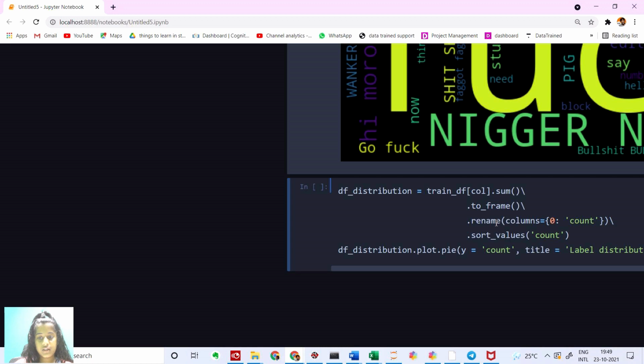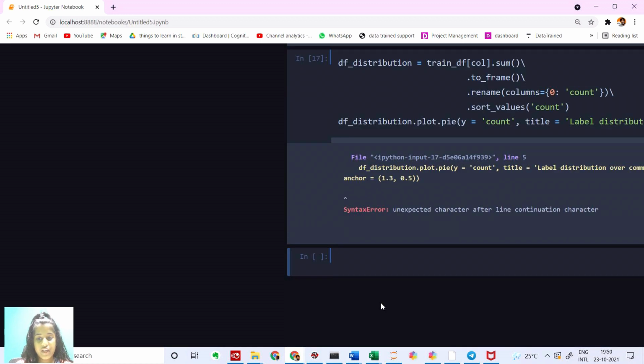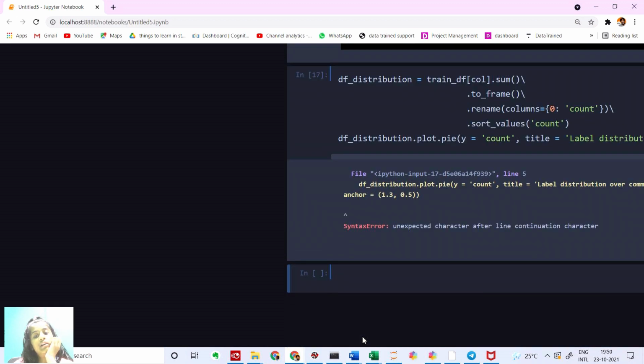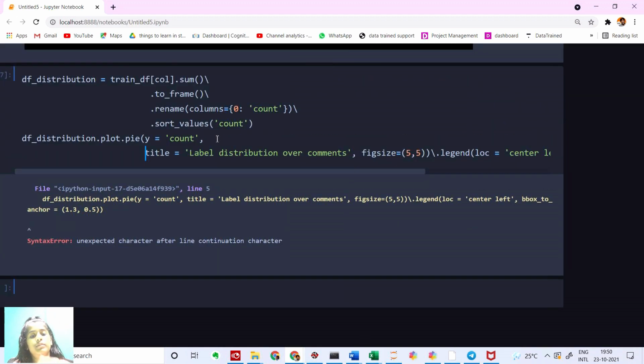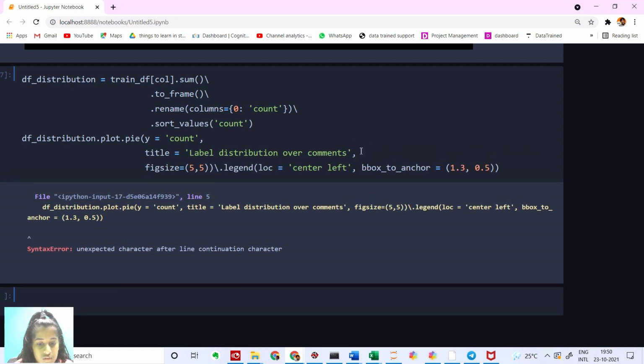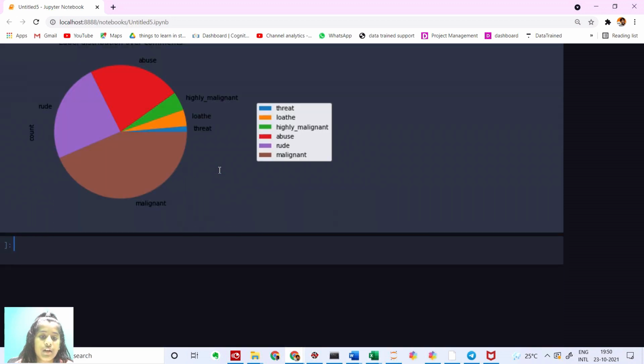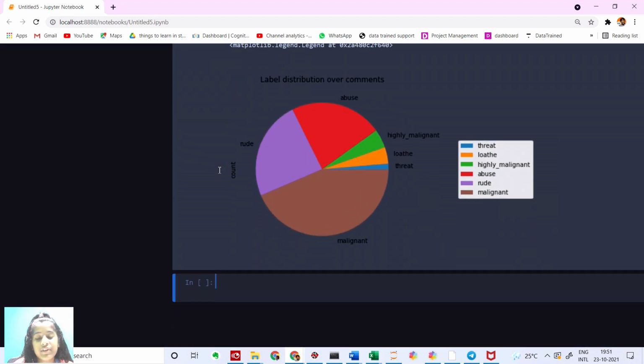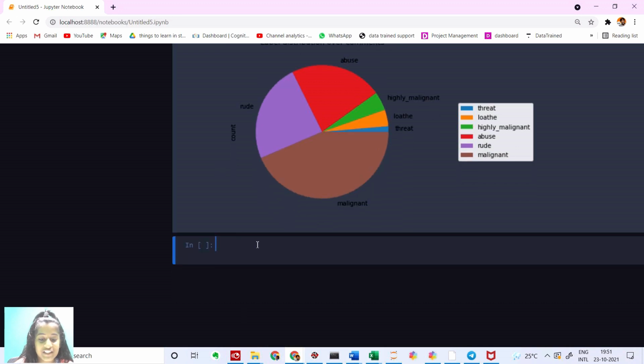Yes, so let's run this up. We have an error. So where is this error? This should not make any difference, but let's just see it out. I'm gonna do this. Let's run. Yes. So I don't know why it made a difference, but let's just leave some space up here. And we can see 50% of our comments are Malignant, as we are classifying that, of course.